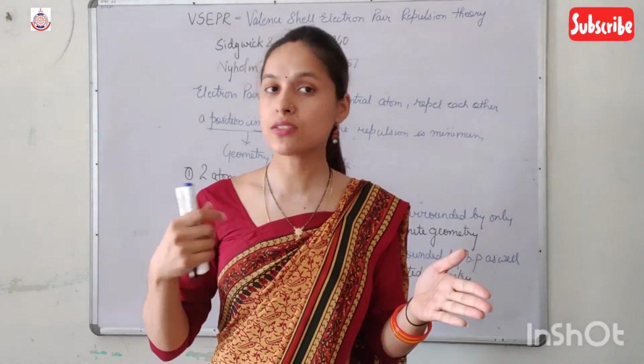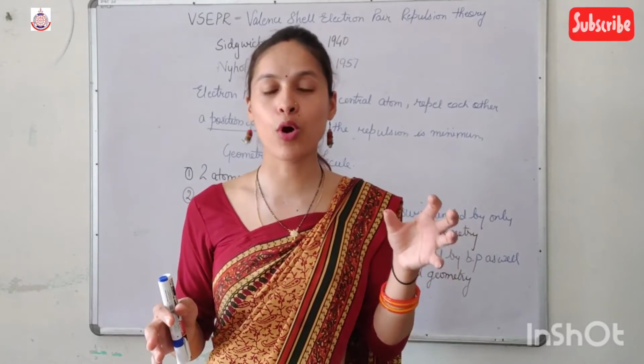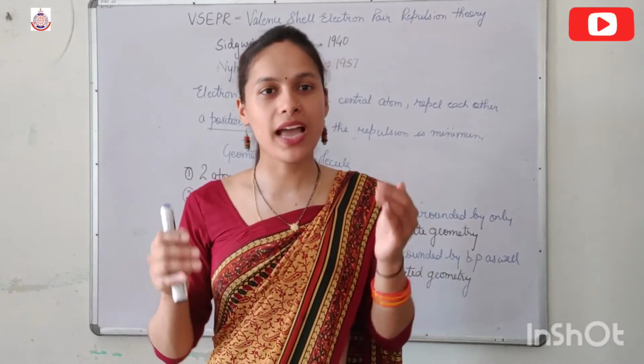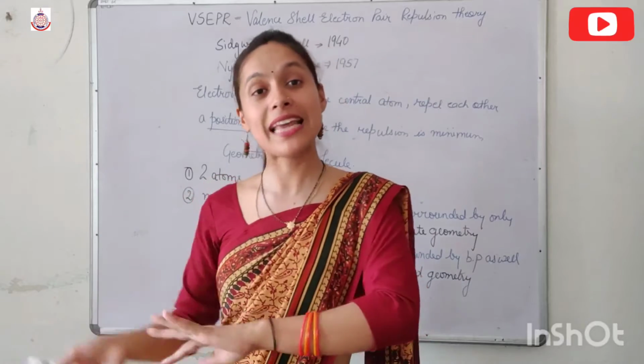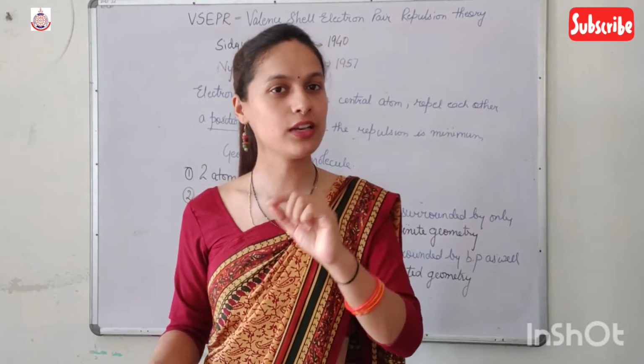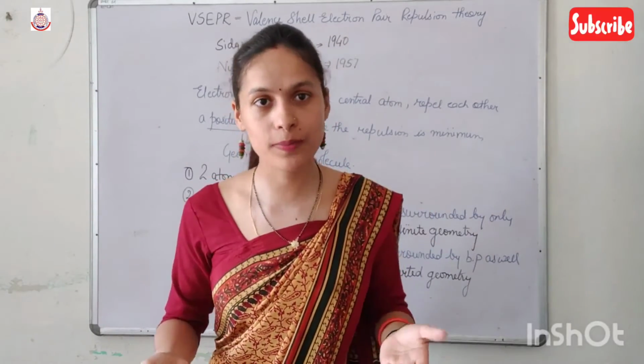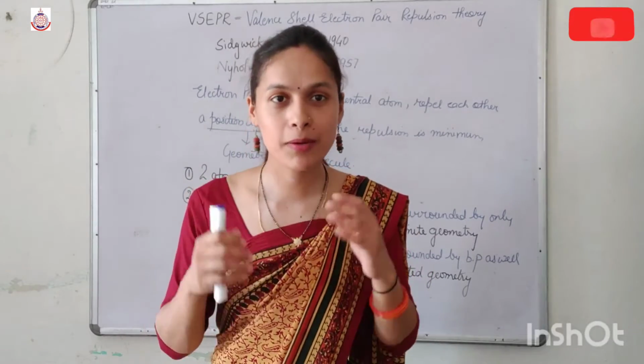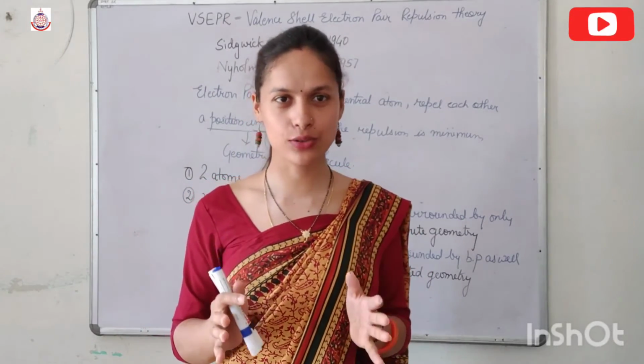The lone pair is free to spread, but the bond pair is not free to spread, so there is less repulsion between the bond pair and the lone pair. And if both are bond pairs, then there is the minimum repulsion. I hope it is clear to you.